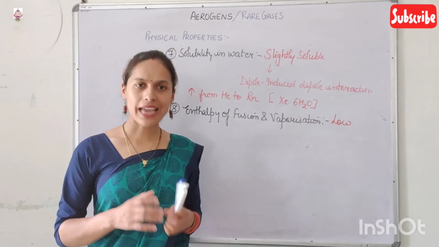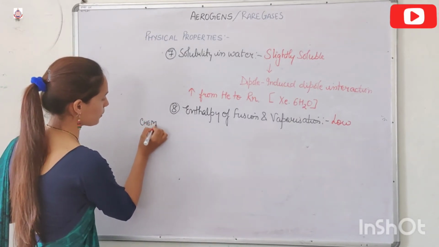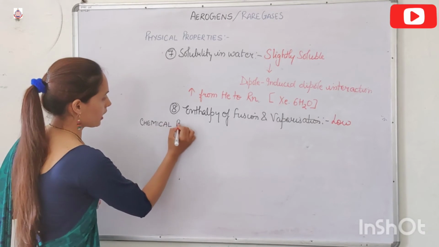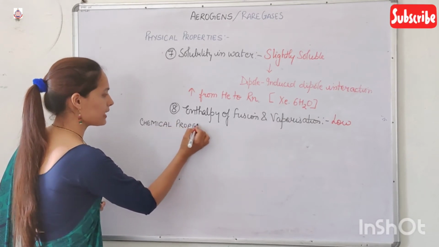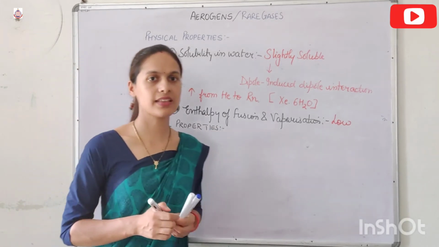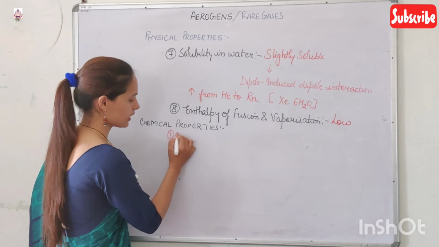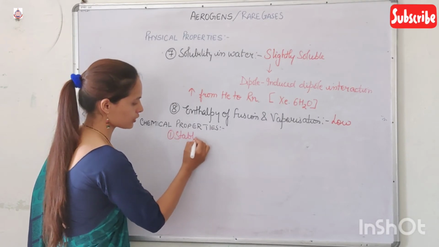If we talk about the chemical properties of the noble gases, the noble gases are chemically unreactive due to three reasons. First, stable electronic configuration.